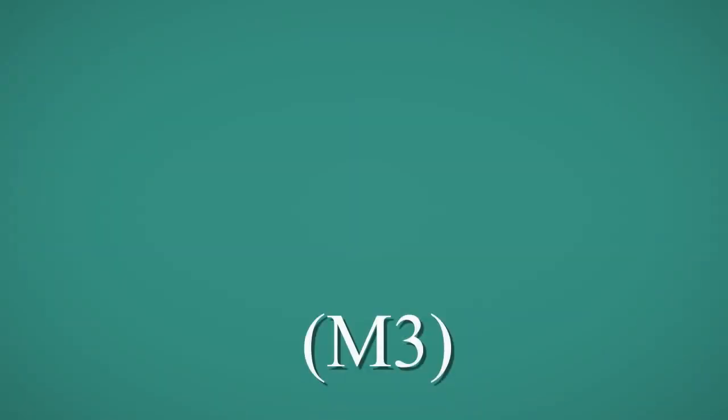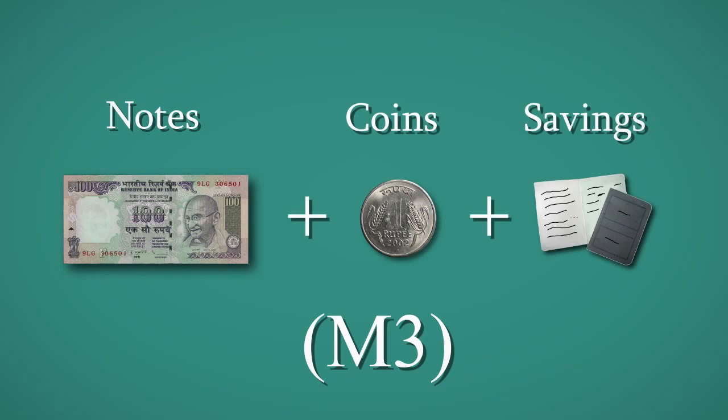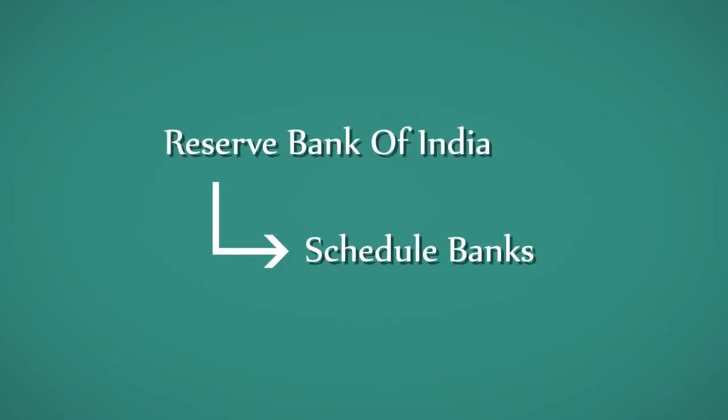Who manufactures rupees and where do the rupees come from? Rupees means M3, which is defined as the sum of all notes, coins and fixed deposits. Where did the M3 come from? The Reserve Bank has license to manufacture the rupees, and also scheduled banks, that is banks licensed by the Reserve Bank, manufacture rupees in the form of FDs. There is no gold standard, which was abolished decades ago. The RBI governor, on the instruction of the government, manufactures the rupees.